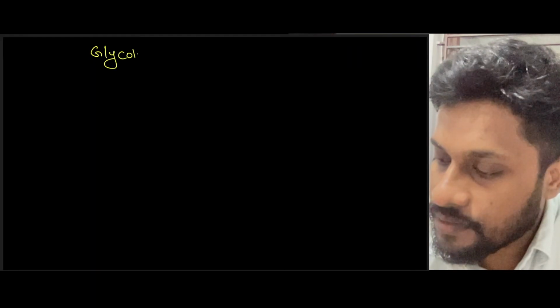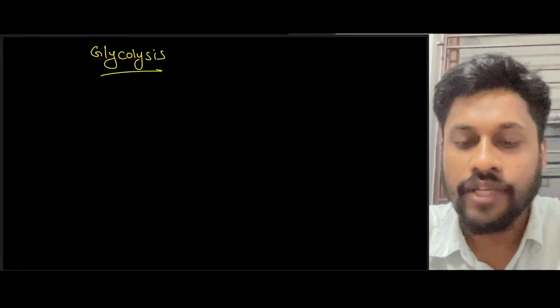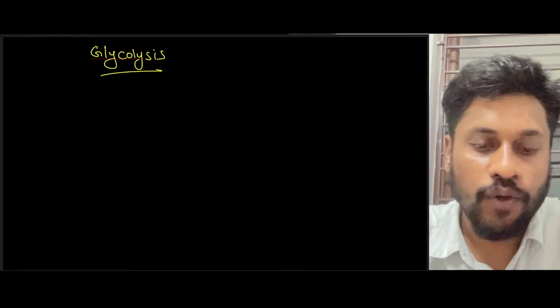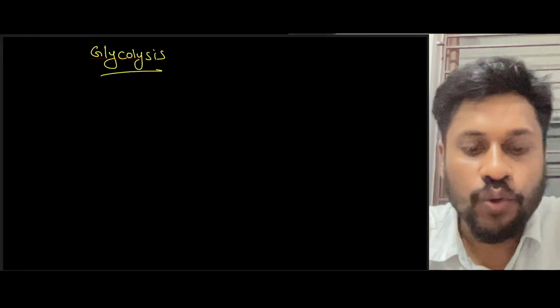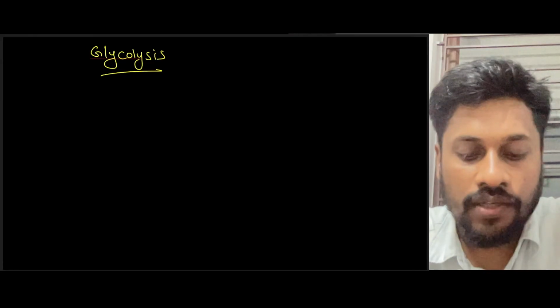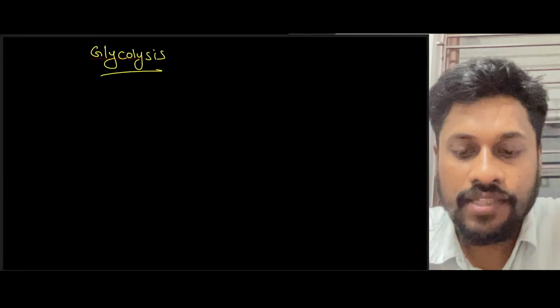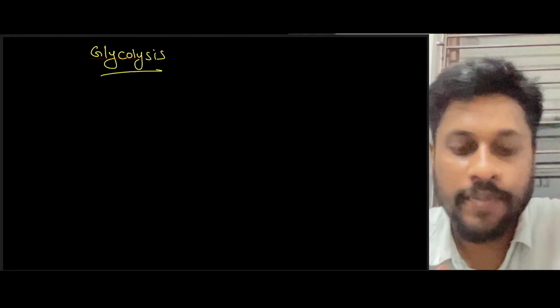When you take respiration in plants, first we will be discussing about glycolysis. Okay, fine. So when you take glycolysis, you know what the meaning of glycolysis is? During glycolysis, one molecule of glucose will be converted into two molecules of pyruvic acid, right? So glycolysis is the first step, where respiration will be starting.